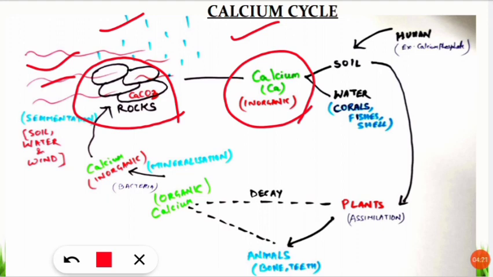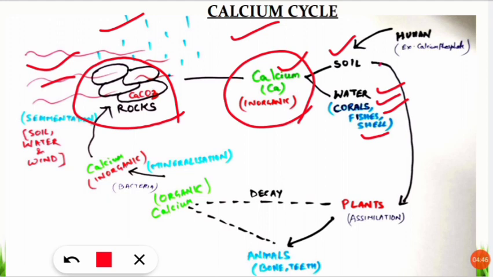The inorganic form of calcium reaches the soil, as well as the water. In water bodies such as the ocean, this calcium will be used by the corals to make their shells. Fishes will also consume this calcium to make their calcareous body, as well as the shells of certain marine organisms. In this way calcium is used in water.